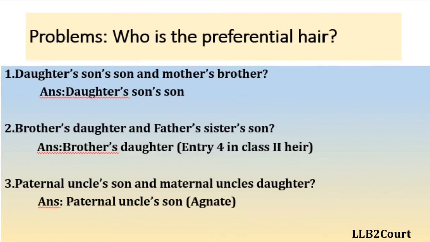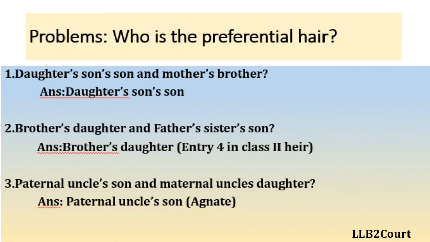The second one is brother's daughter and father's sister's son. In class 2 heir, brother's daughter will come under entry number 4, but father's sister's son is not recognized in class 2 heir. So brother's daughter is the answer.